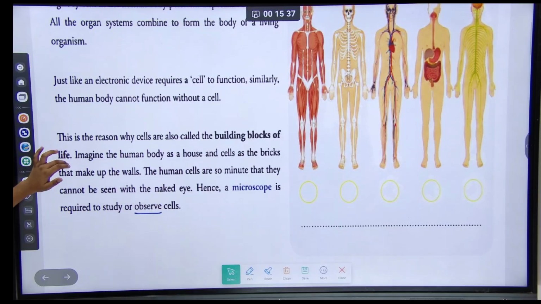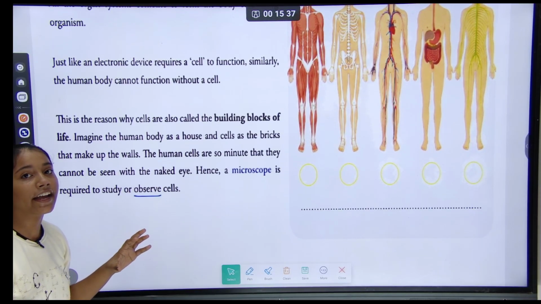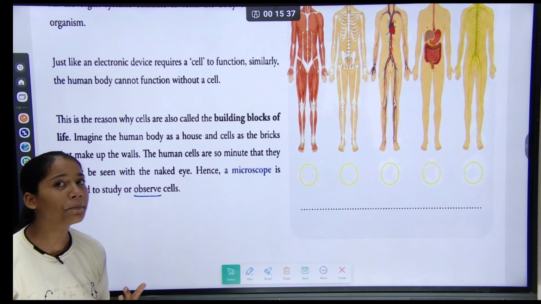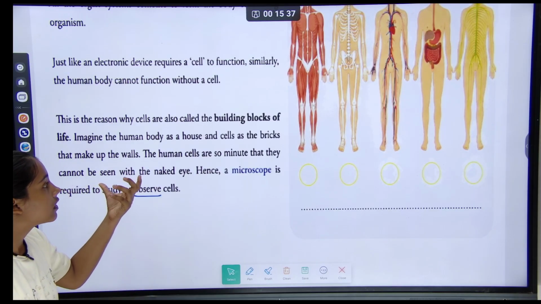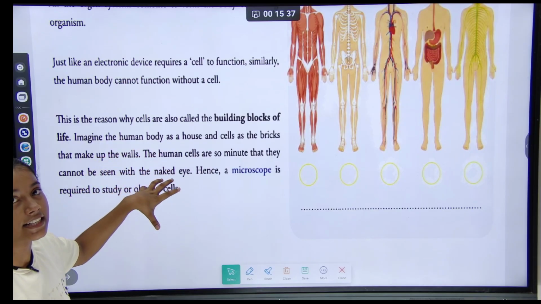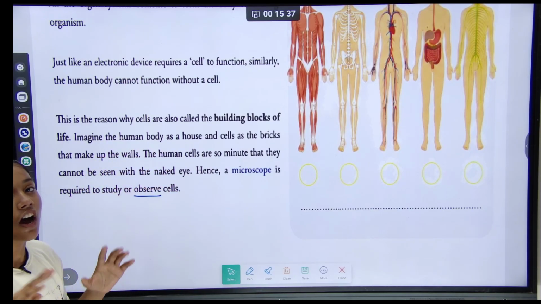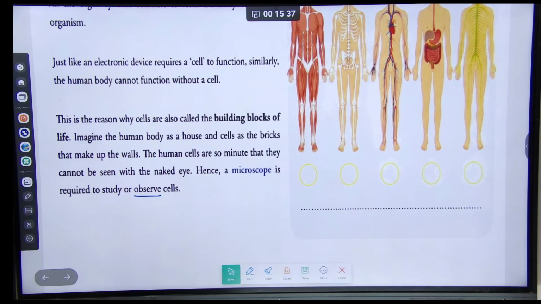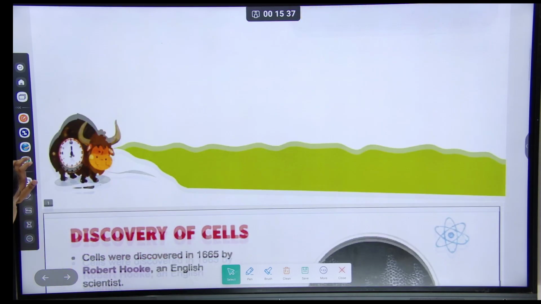So in this we have to understand that this is the reason why cells are called the building blocks of life. Imagine, as your NCERT gives the example, that the human body is like a house and cells are the bricks that make up the walls. Exactly similarly, small cells make an organ, and small cells make a whole human body. This is how the example is given.